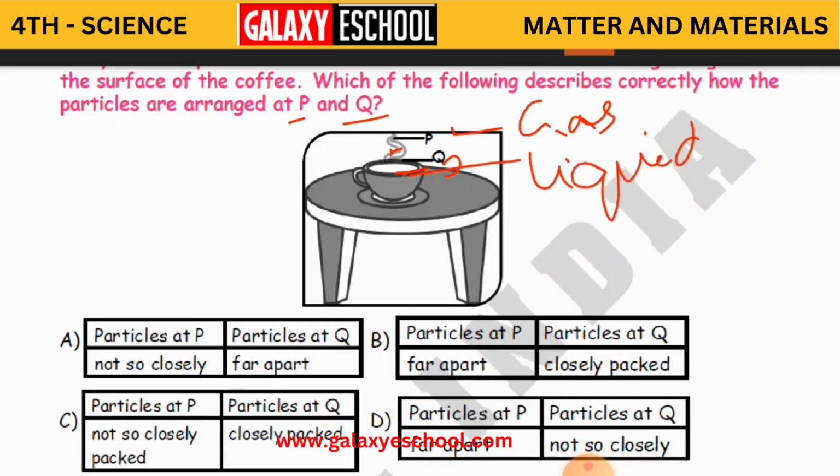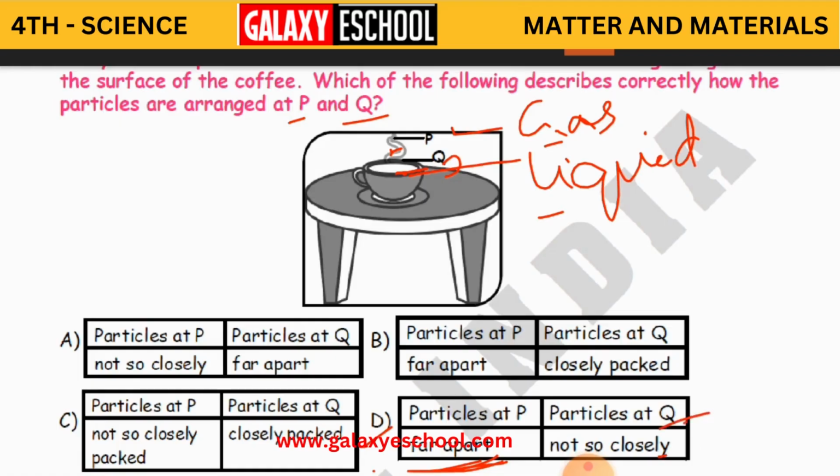So how are the molecules arranged in this form? Let us see. In gas the particles are very far apart, and in liquid they are not that close. Where do we get this answer? In option D: particle P is far apart, not very close, in the sense they are very far away from each other in gas.